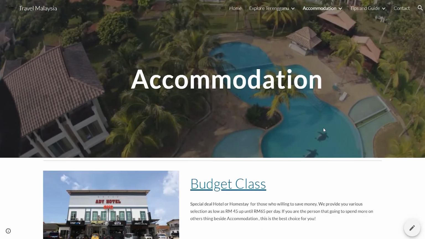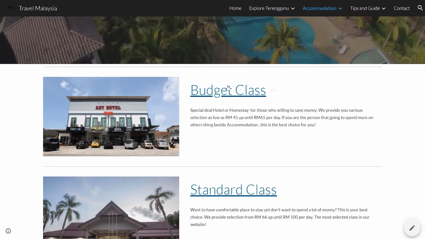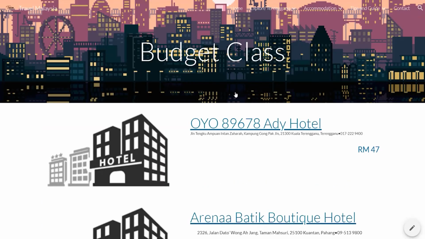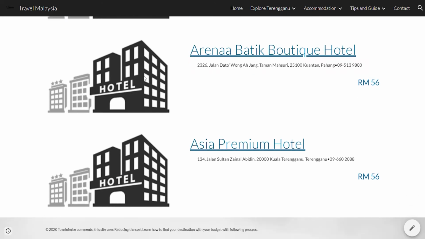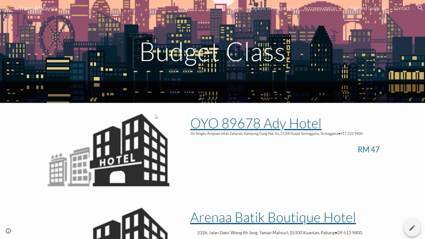For choosing each class, we can just click here, or you can just click up here. Then at the budget class side, we have some recommendations in Terengganu for the budget class. For example, here is OYO hotel, and then there will be a price here.